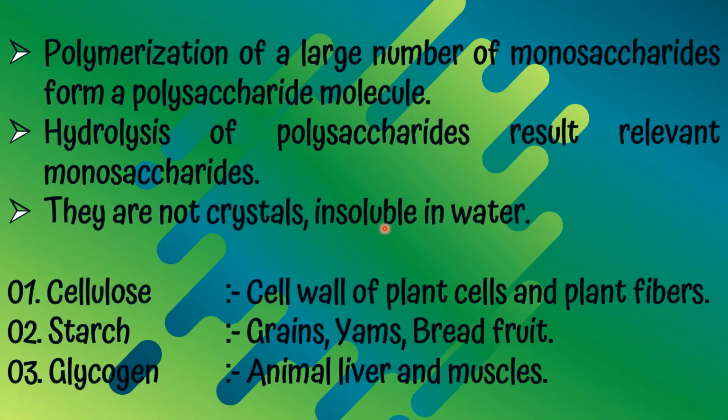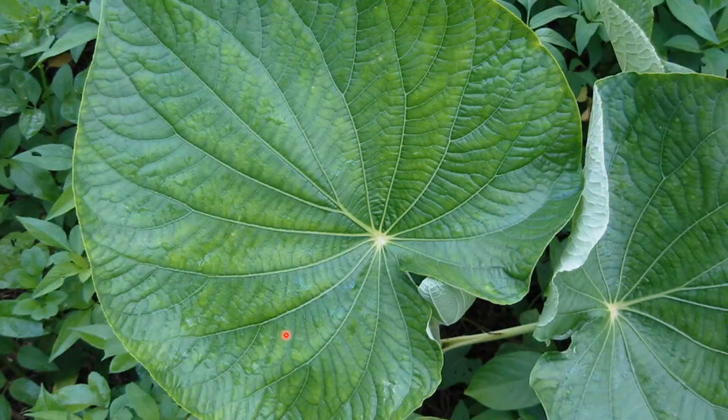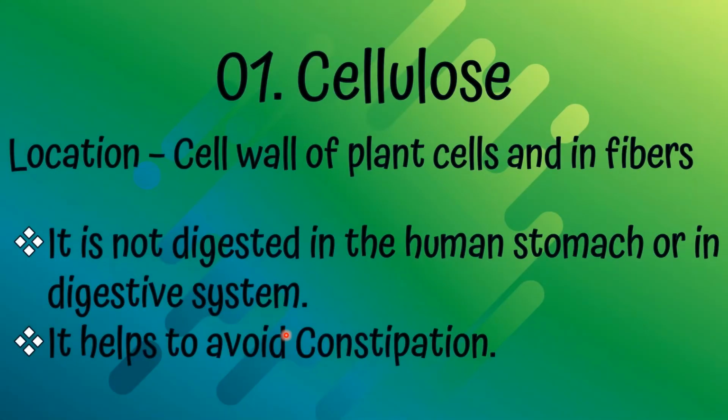There are three types of polysaccharides. They are cellulose: cell walls of plant cells and plant fibers. The second type is starch: grains, yams, breadfruit. The third is glycogen: animal liver and muscles. Cellulose, location of food: cell walls of plant cells and fibers. It is not digested in the human digestive system, but it helps to avoid constipation.